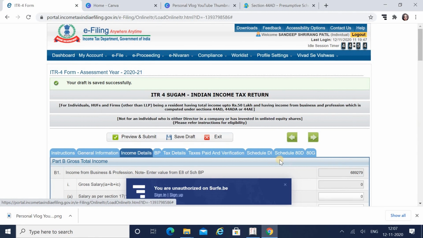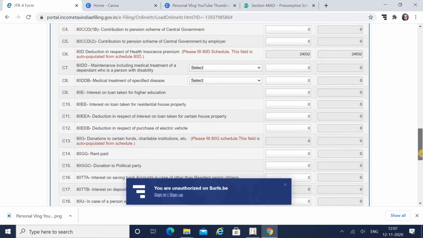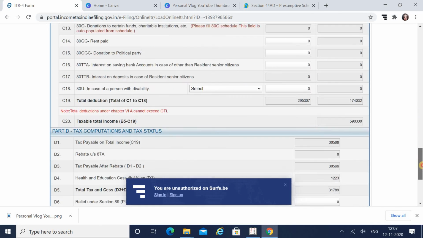Again go to income details. We have a separate schedule 80D where we have to fill in the mediclaim policy details, and here you can see that my whole deduction of 24,032 has been reflected.